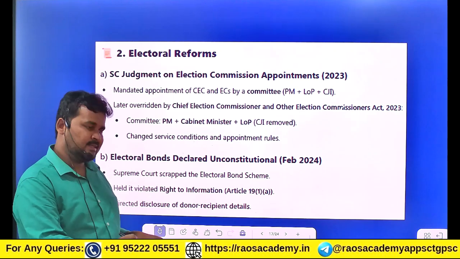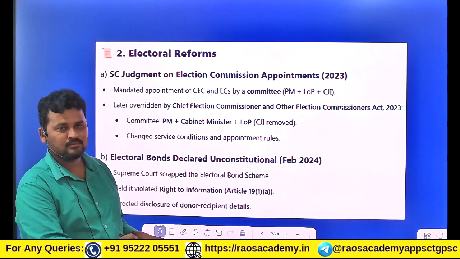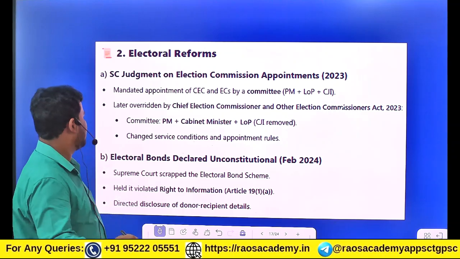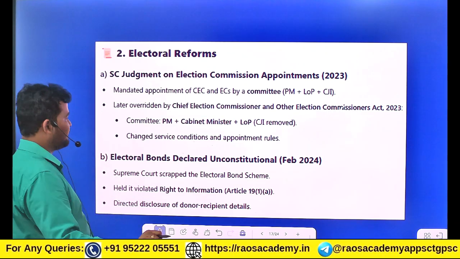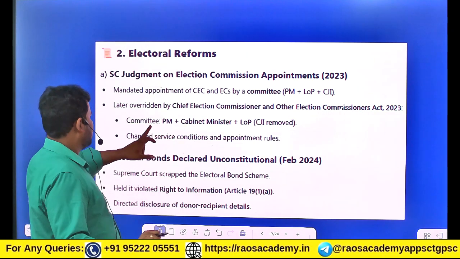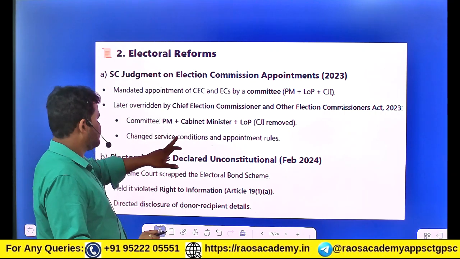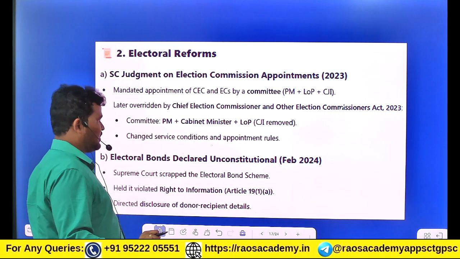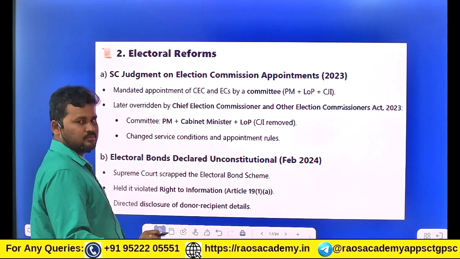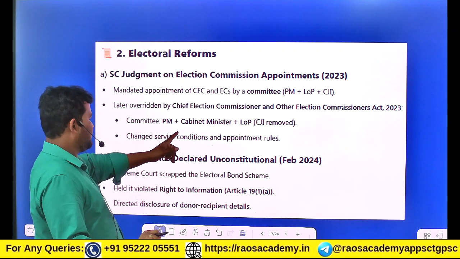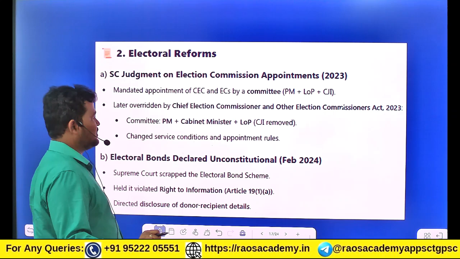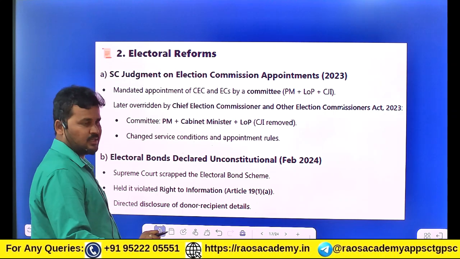In general, in a selection committee you can see here the PM, a cabinet minister, and the leader of opposition. Clear.